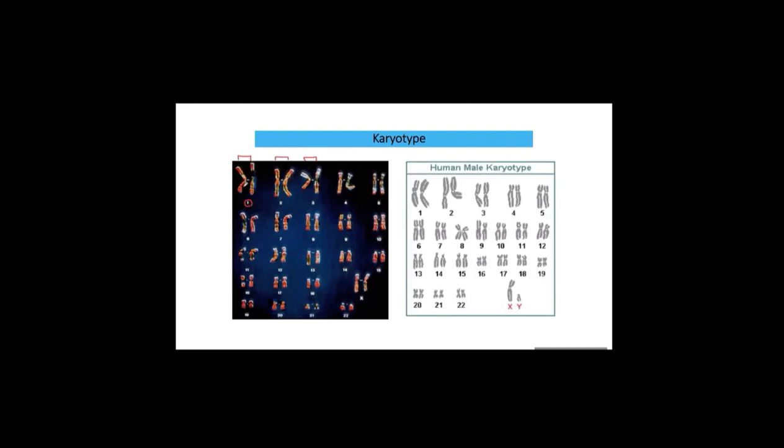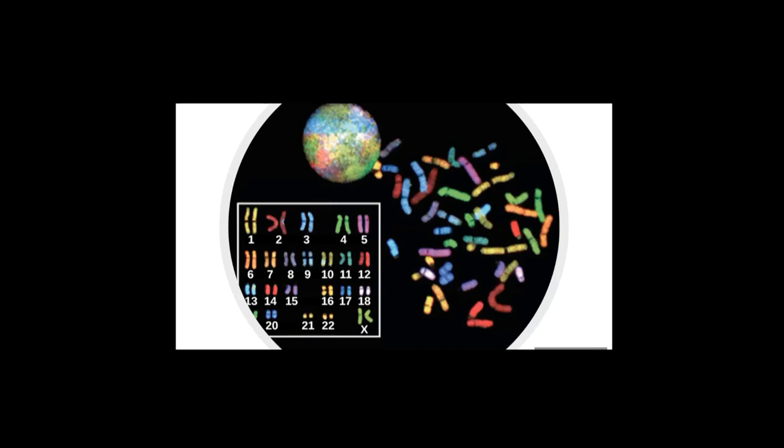Number 1 has two homologous chromosomes. Two chromosomes, they are identical to each other. Number 2, there are two chromosomes, they are identical to each other. So this is another set of homologous chromosomes. In this way, you can see 22 pairs of homologous chromosomes. The remaining two are sex chromosomes. In the case of a female, XX, this sex chromosome also shows homologous chromosomes, but in the case of male, they have XY. So in the case of male, they have 22 pairs of homologous chromosomes. So this is inside the cell.